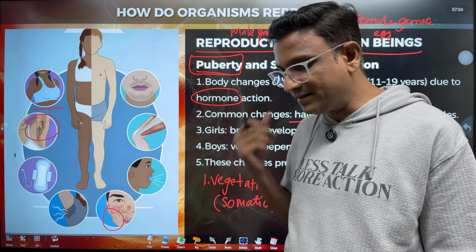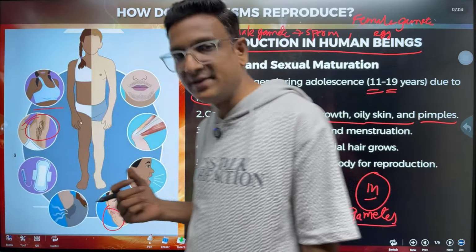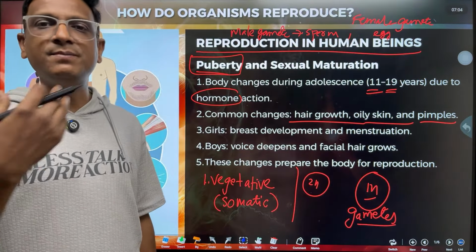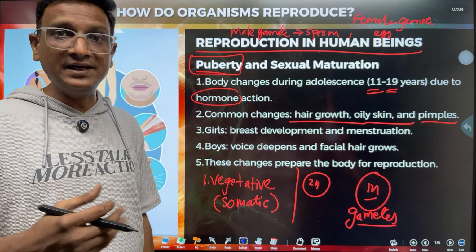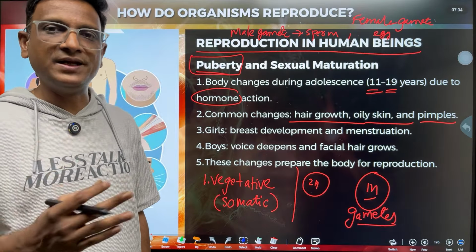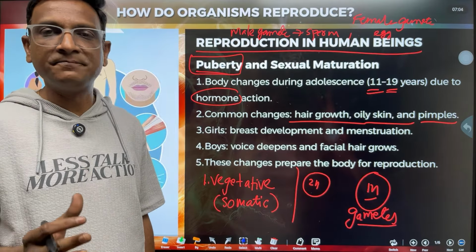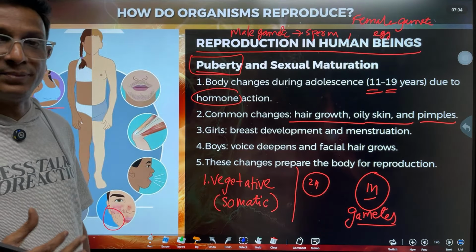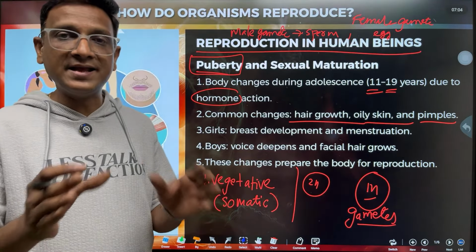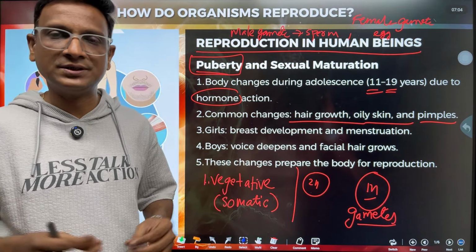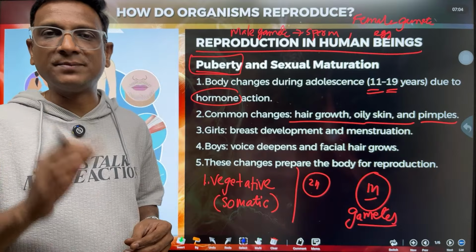So the menstrual cycle begins in girls. This menstrual cycle happens every month. Release of an egg takes place in their bodies. That is also the beginning of puberty. The release of egg, the menstrual cycle begins, and breasts increase in size, and their hips also increase in size. The hip bone grows. That is also for the purpose of reproduction.